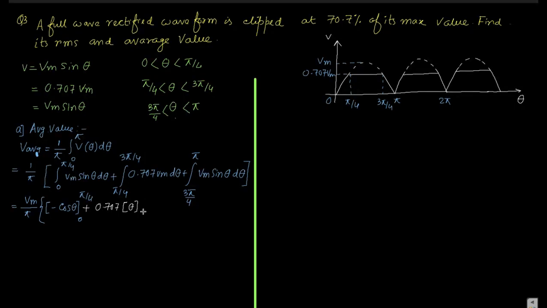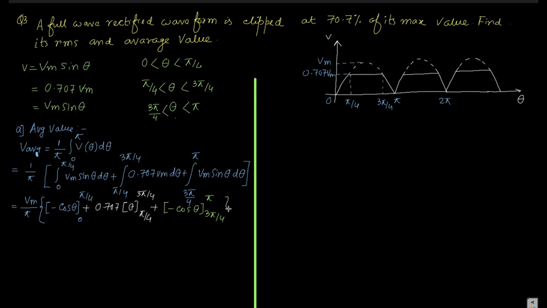The integration of d theta is theta, from pi by 4 to 3 pi by 4, and then plus again minus cos theta from 3 pi by 4 to pi.